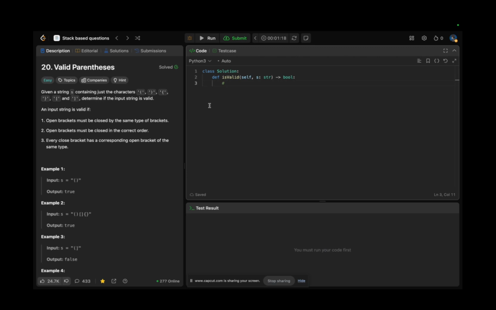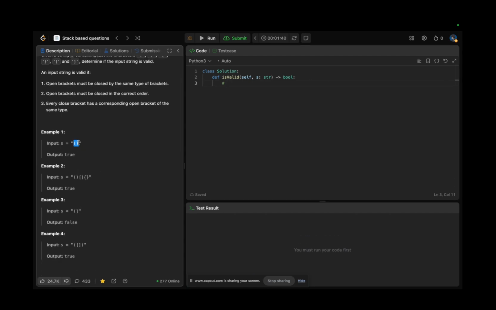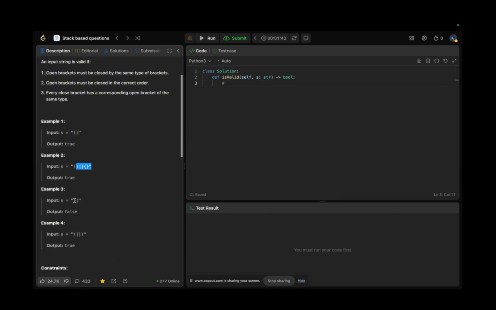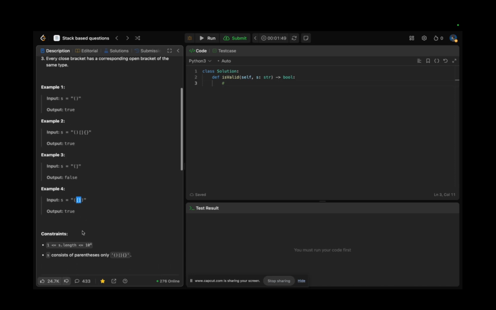Am I correctly getting that it asks us, given a string of parentheses, to find whether it is valid in terms of every open parenthesis being closed, the order being preserved, and the opened and closed parenthesis types being the same? Yeah, actually that's true. As a candidate I can also ask the interviewer, can you give me some examples? And the interviewer can give these examples. Here we can see that this is valid, this is also valid, this is invalid because the types are different, and this is also valid because everything which is opened is closed.